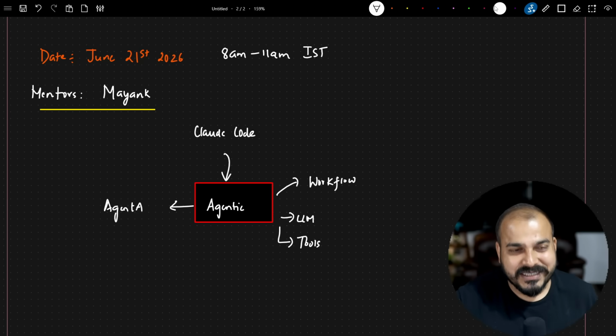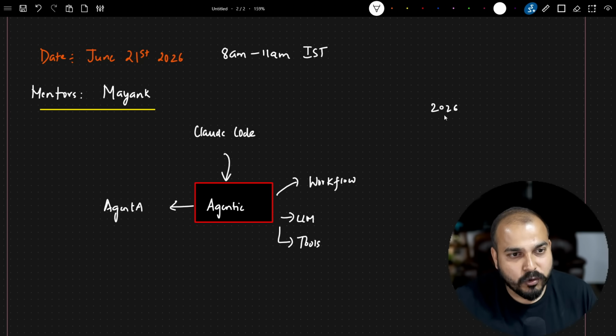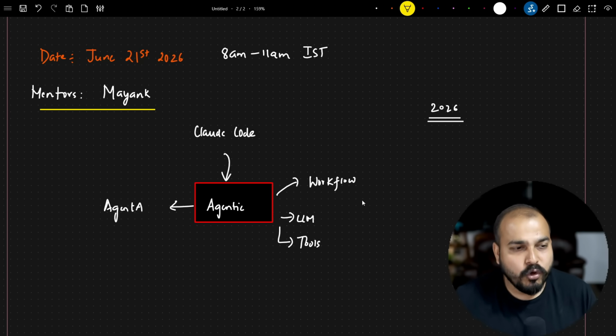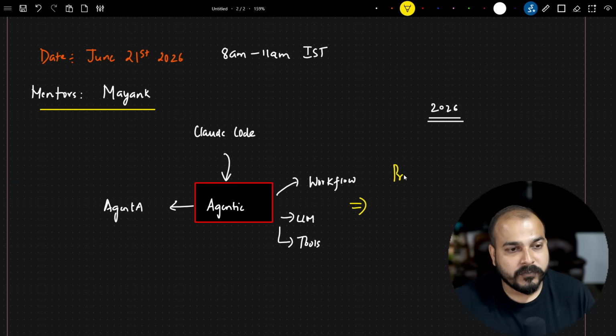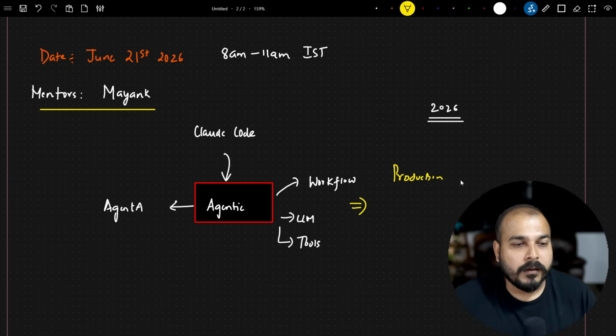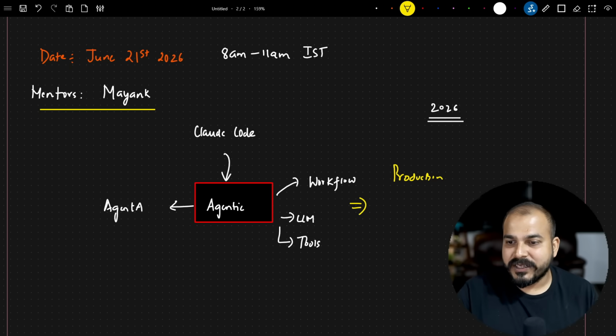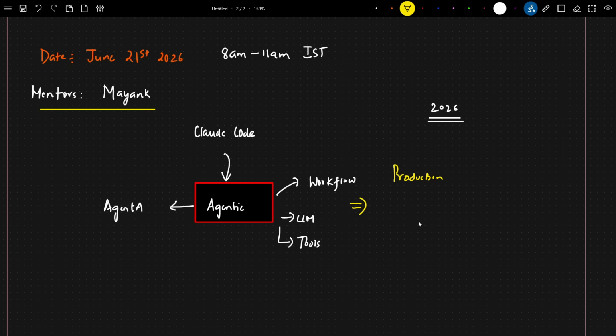But at this stage, like in 2026, the most important thing is how do we take this specific agent to production? That is the most important thing. Okay, production. Let's say with respect to enterprise level, how do I go ahead and make it an enterprise application so that it will be able to serve millions of customers out there, right?